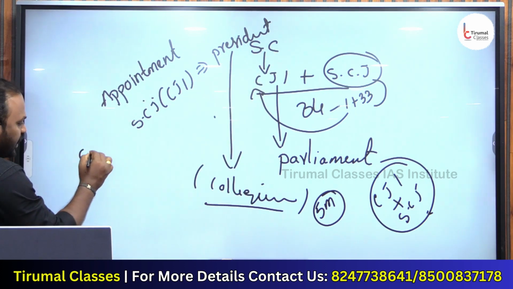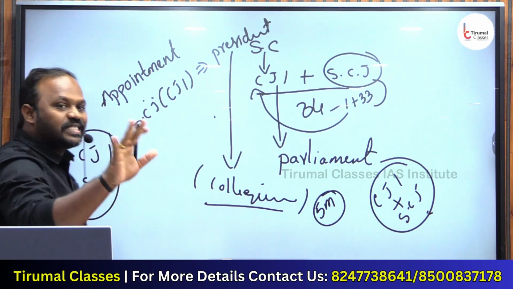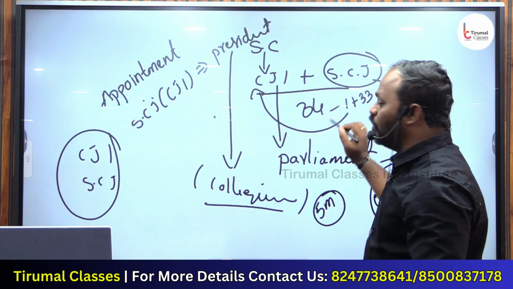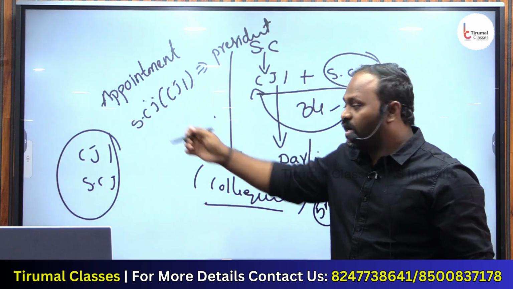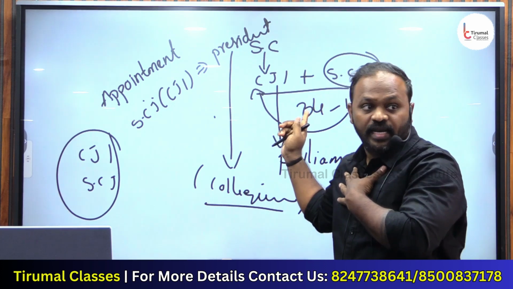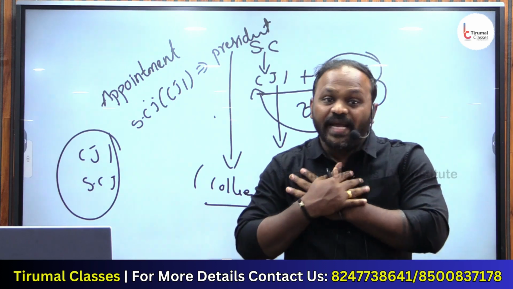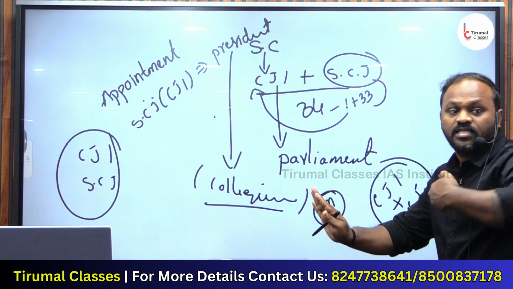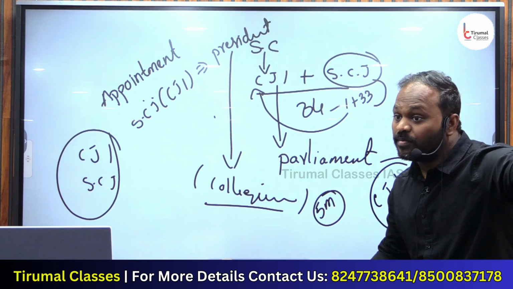For example, if the CJI and all the Supreme Court judges have the same qualifications, but among the 34 judges, whoever is the senior-most judge will become CJI. That means when 1 person becomes CJI, a position becomes vacant here. Yes, I tell you, we are all 34 judges. I am the present CJI. My age is done. I have retired. The position of CJI is vacant. Next, she is the senior-most. She becomes CJI. And one Supreme Court judge post becomes vacant now.